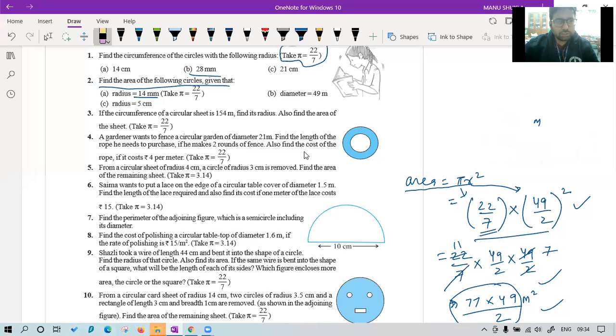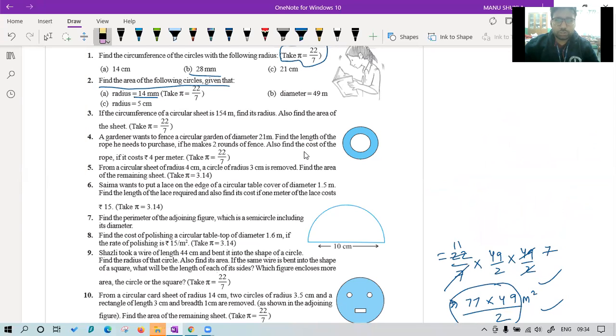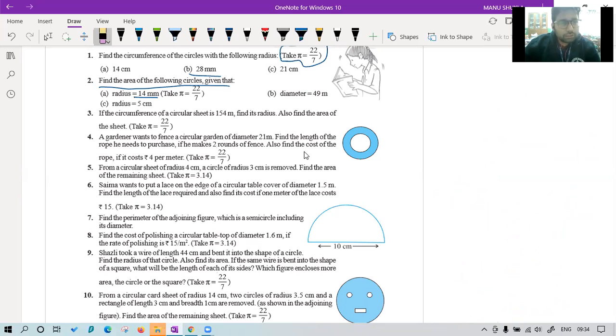Sir, if pi was in decimal, then we can take radius in decimal form. It depends. If you want to make a calculation easy, you can go for the fraction one. If you don't want, then that is also correct. Sir, but if there is no pi given and if multiple of 7 is there, then what to do? Then use 22/7. I told you, in general, we use pi equal to 22/7 only. Okay, no confusion in that.